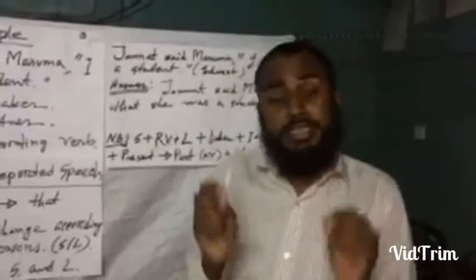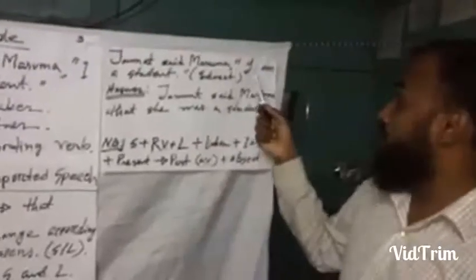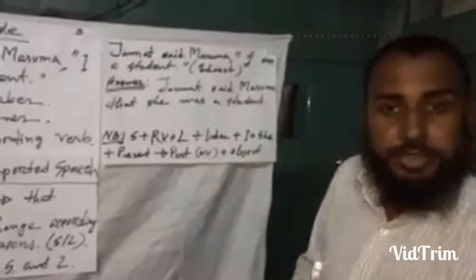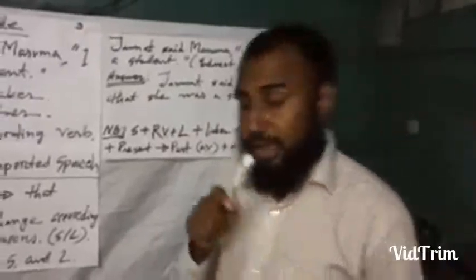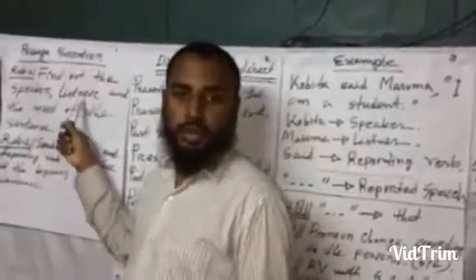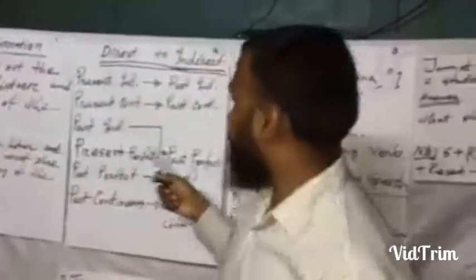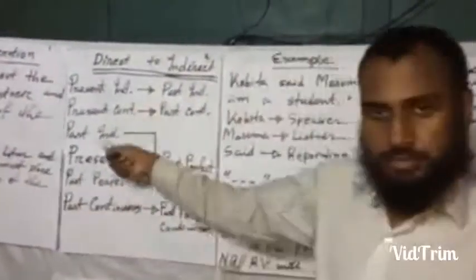Masuma is the listener of the sentence. And the reported speech is the sentence "I am a student." So all of the students must remember this structure, these rules of narration, and must follow these things.